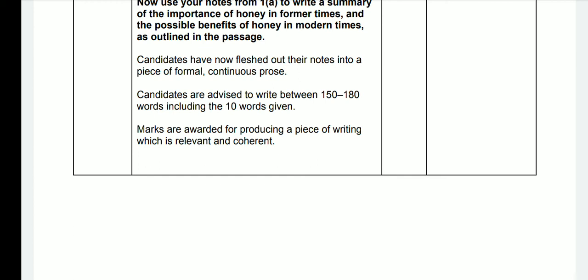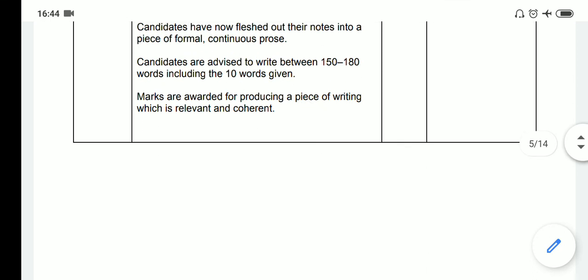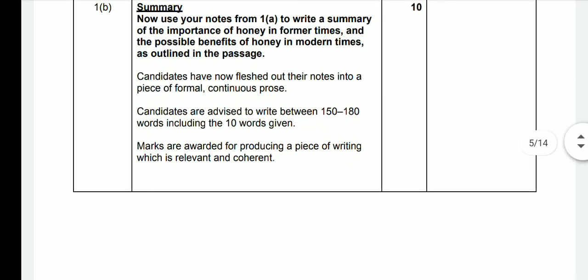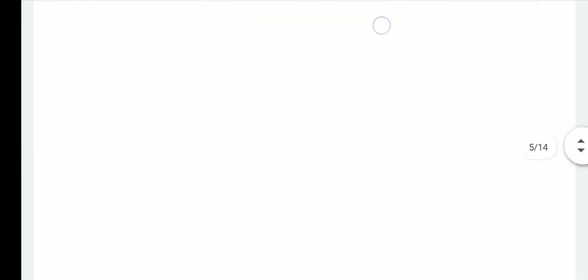So when you are writing a summary, make sure that you write the points in the sequence that you have written them there. This is the reason it is important to write the points in question number 1 part A in the right order, so that when you are writing the summary, the points come in the correct sequence as well, and the writing is coherent. Include all the points and also include the linking devices that I have told you. So you can see that this marking scheme, these 3 points actually elaborate my lesson on summary writing yesterday.